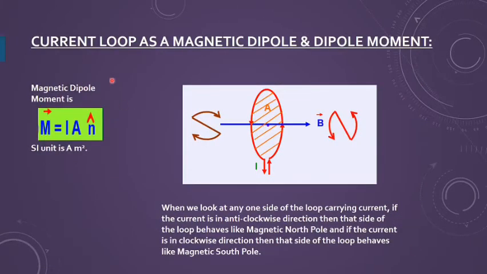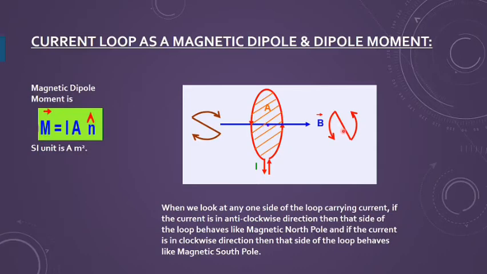This is very important from your CBSE examination point of view, and we have discussed in the magnetic effects of current also that if I make the electric current pass through a circular loop, then it behaves like a magnet, because here if you see from this side, if the current is flowing in the anti-clockwise direction, that side you are taking as the north pole.